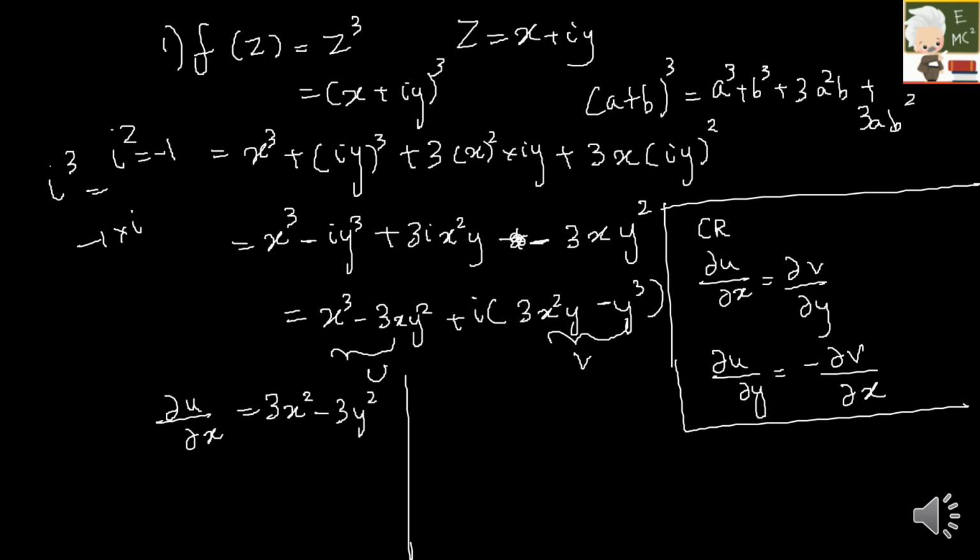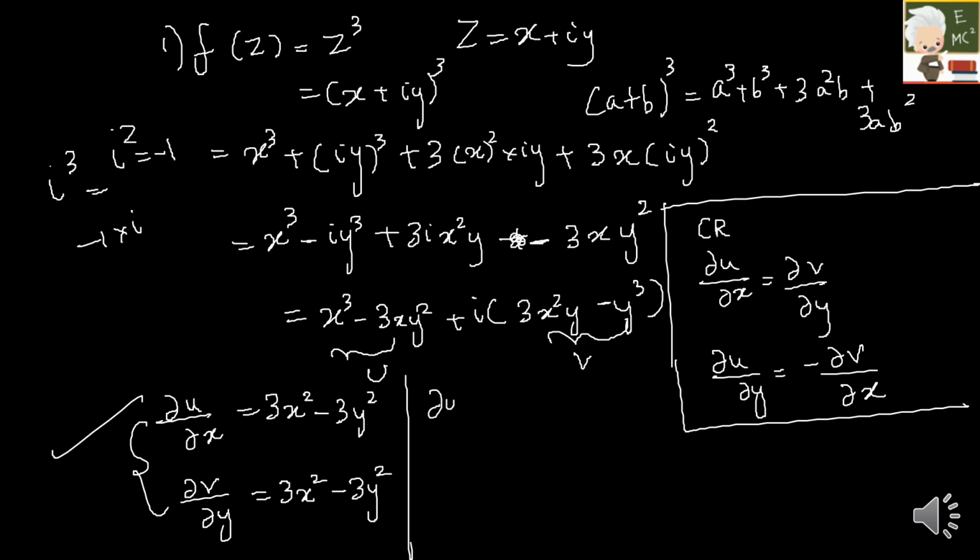Next, let me do dou v by dou y. So dou v by dou y will be 3x square minus 3y square. So the first thing is equal: dou u by dou x is equal to dou v by dou y. So we have done one. Let us do the second part.